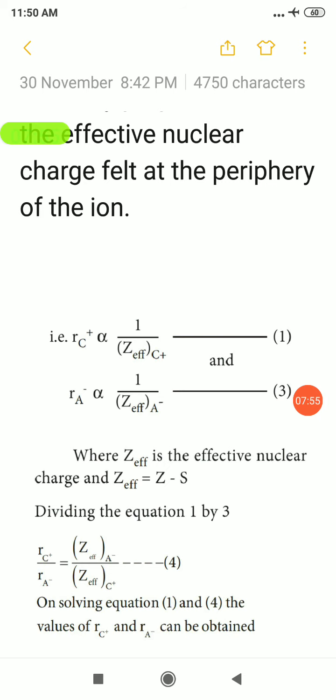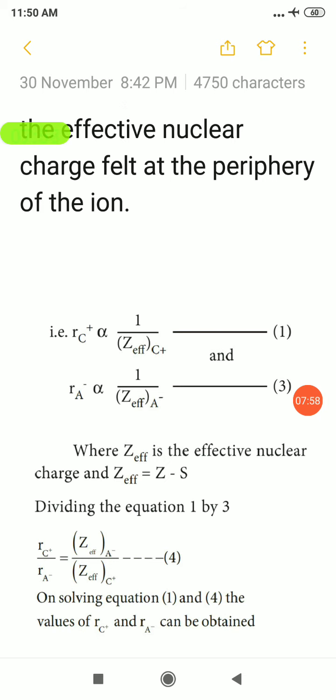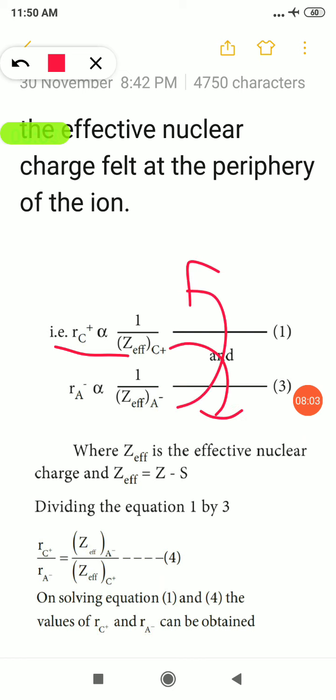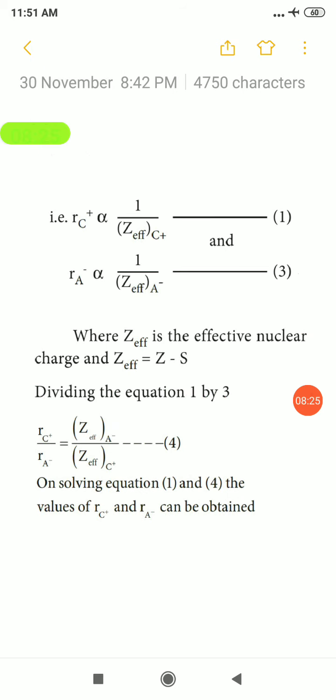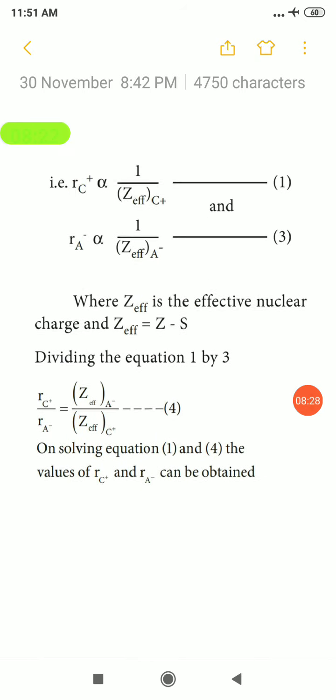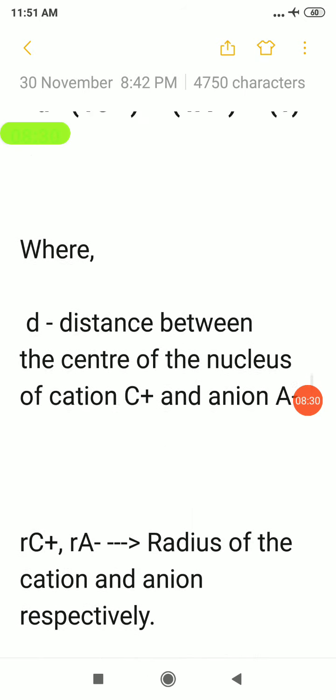Then these two equations are divided. So Rc plus divided by Ra minus. So this term will go up and this will come down. So Z star of A minus divided by Z star of C plus. So when we solve this equation, this is the final equation of Pauling's method. If we know any three terms, for example, if you know Z star of A minus, Z star of C plus and Rc plus, you can calculate Ra minus. So out of these four terms, if you know any three terms, you can calculate the fourth value. So this is the Pauling's method used for calculating the ionic radii.